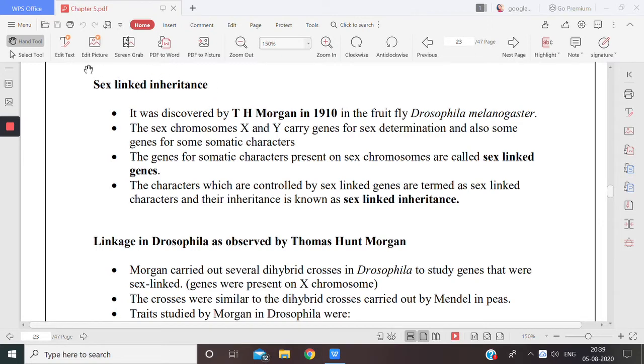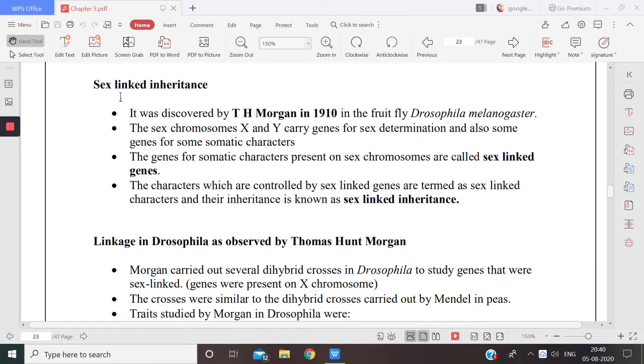But when these three words combine together, it means those characters which are linked and transferred through sex linked genes only. So we are talking about those characters which are transferred from parent to the offspring through sex-linked genes, because they are present only on sex chromosomes.